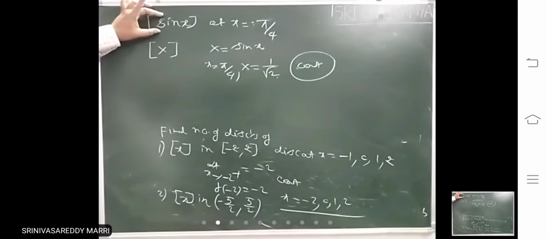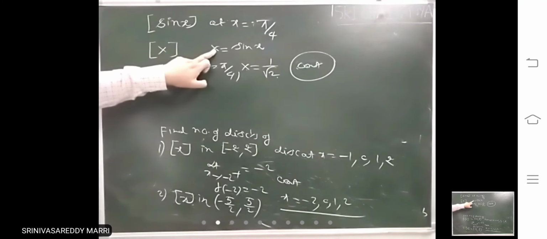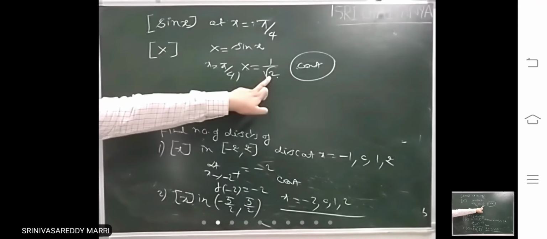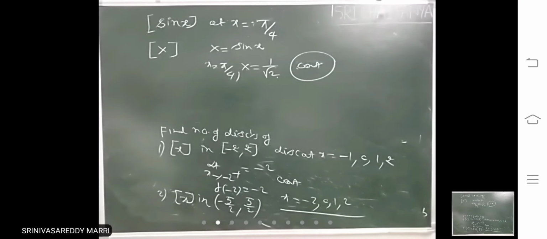Whatever the function is there at a particular point is asked, you take that as capital X. Capital X equal to sin x. That means this value is pi by 4. This is what? 1 by root 2. That means step x at capital X equal to 1 by root 2 will be what? Continuous.